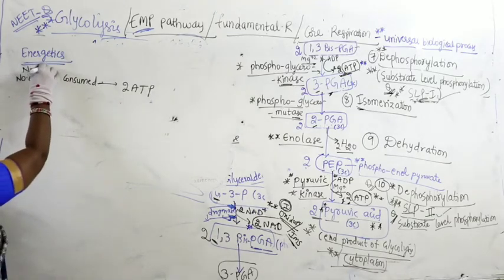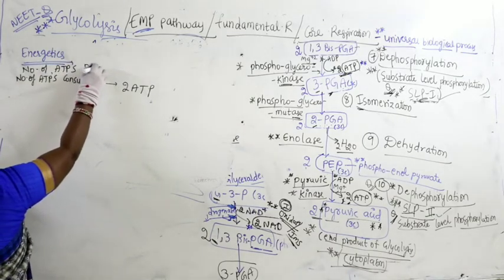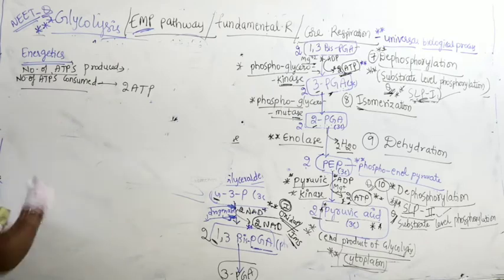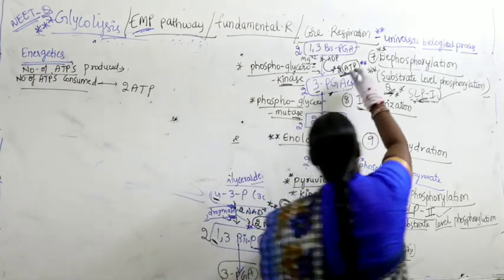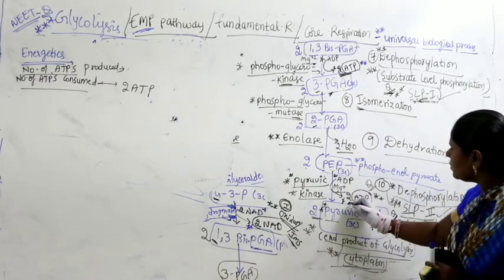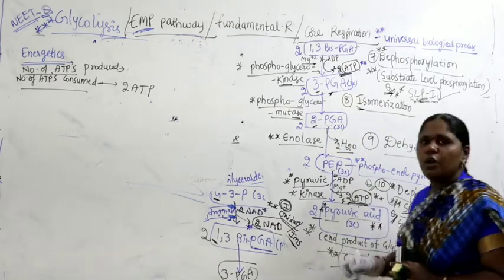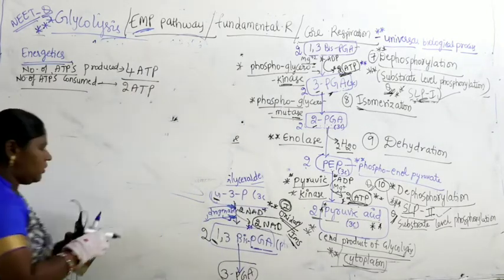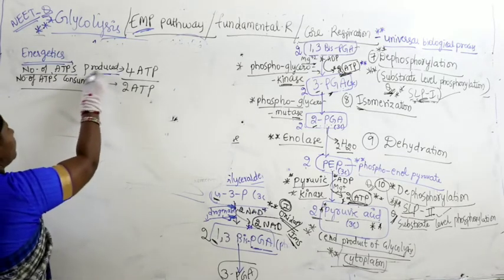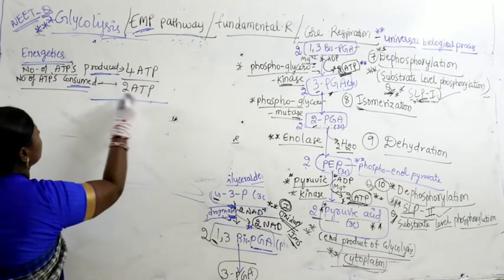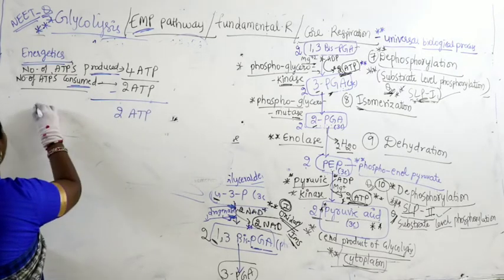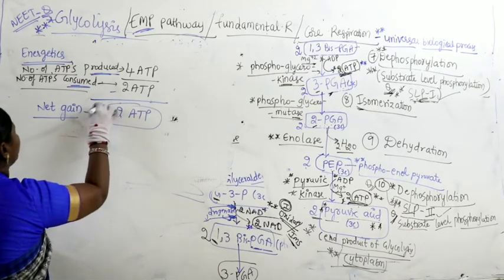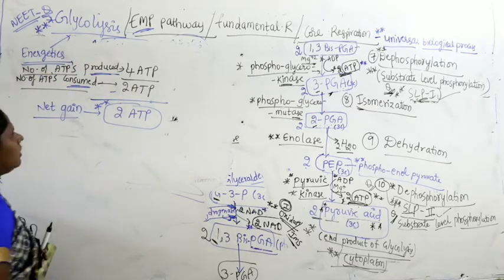Suppose you take the number of ATPs produced. How many ATPs are produced? Here 2 molecules of ATP, and here also 2 molecules of ATP. Totally how many? 4 molecules of ATP are produced. So look at the parameter here: produced are 4, consumed are 2. So what is the net gain? Net gain will be 2 ATP. I am talking about glycolysis, first step, 2 ATP.